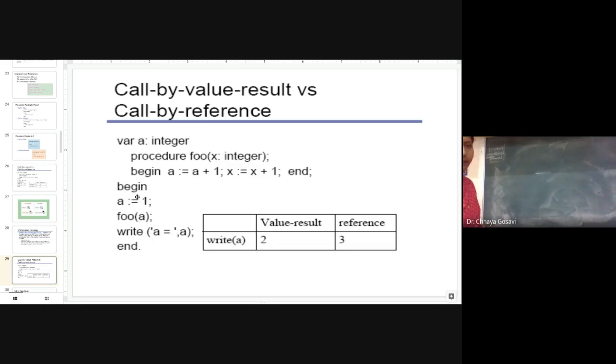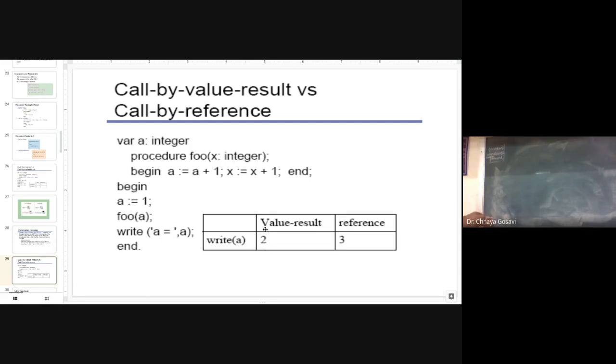So currently the value of A is equal to 1. And what we are doing in the foo function, note that in foo, the actual parameter is A, the formal parameter is X, but in this function you are incrementing A also and X also. So if this is executed by call by reference, it will result in 3. If it is executed with call by result, it will result in 2.